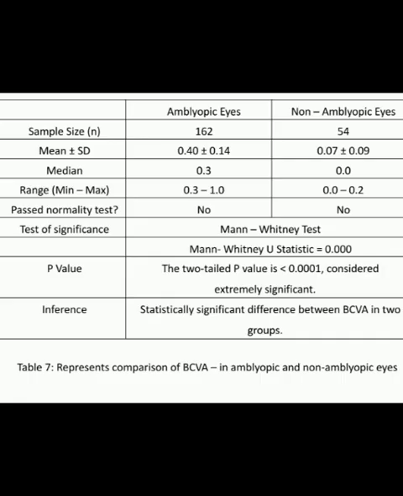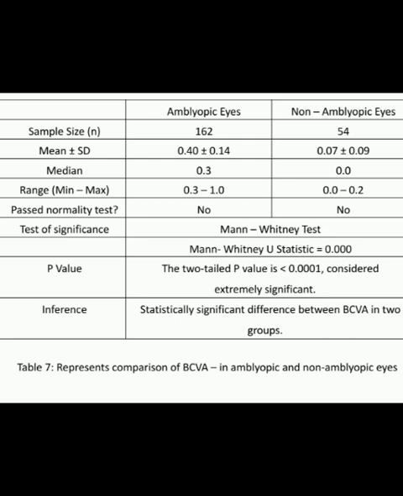Table 7 represents comparison of best corrected visual acuity in amblyopic and non-amblyopic eyes. Best corrected visual acuity, BCVA, ranges from 0.3 to 1.0 log unit in amblyopic eyes and 0.0 to 0.2 log unit in non-amblyopic eyes.